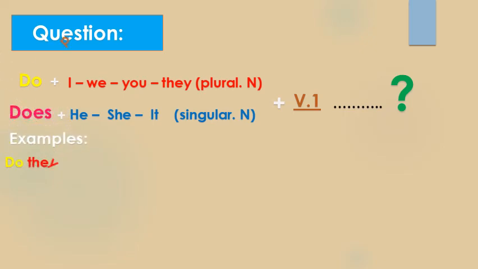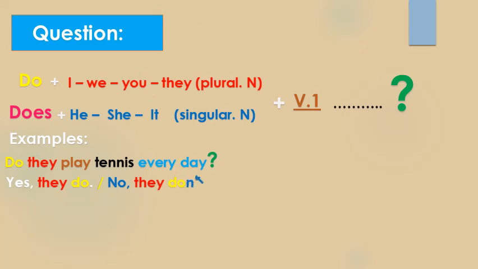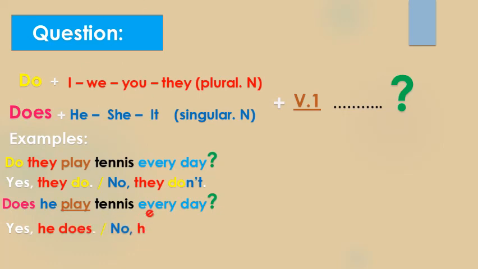Here we have examples. Do they play tennis every day? So the answer is yes or no. If we begin the question with do or does, the answer is yes or no. So yes, they do or no, they don't. Another example. Does he play tennis every day? So the answer is yes, he does or no, he doesn't.